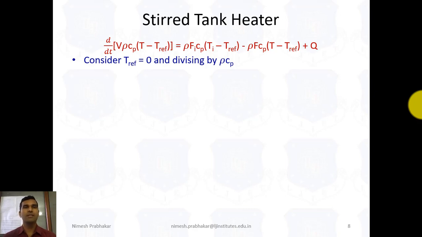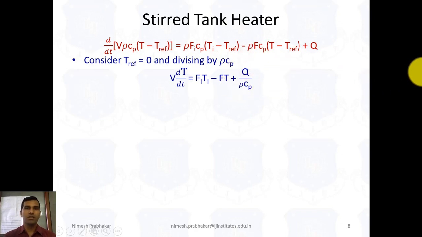So we can write this equation as V, because rho Cp cancels and T reference is 0, so V is the constant term, into d by dt of T. Here rho Cp cancels, so we get Fi into Ti because T reference is 0, minus F into T, plus Q divided by rho Cp.